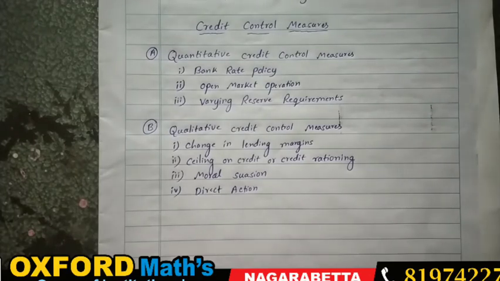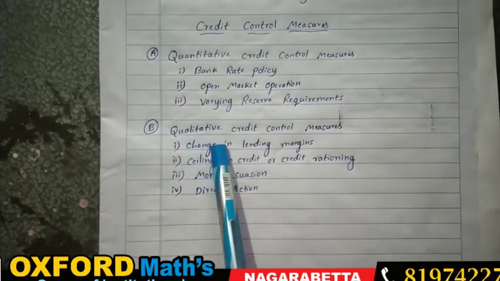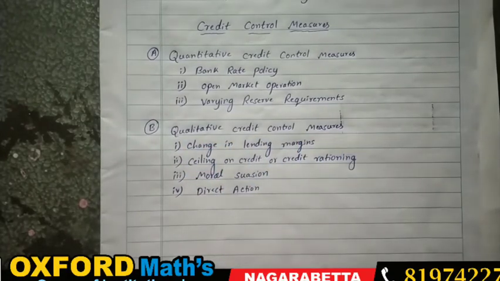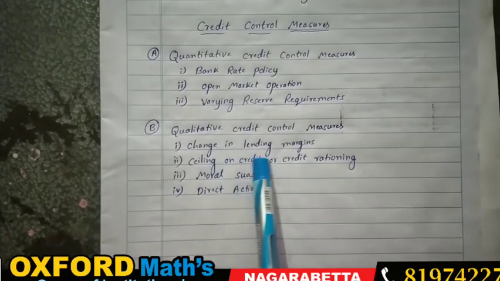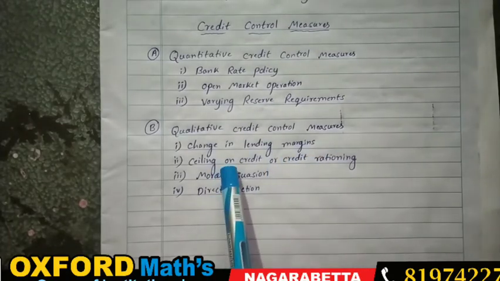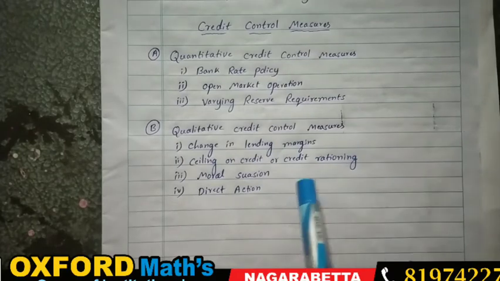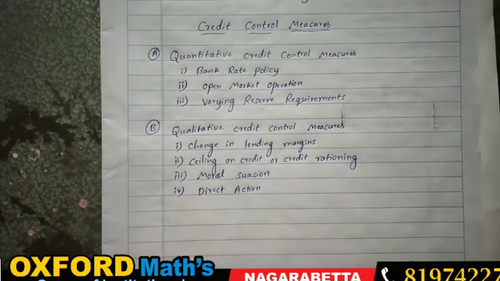And the second part of credit control measures is qualitative credit control measures. We have now covered quantitative, so just now we are going to discuss the qualitative credit controls. Here I have written the qualitative credit control measures. The first one is change in lending margins. If money is not helping any commercial activities, then the central government is also going to make some changes in its control of credits.